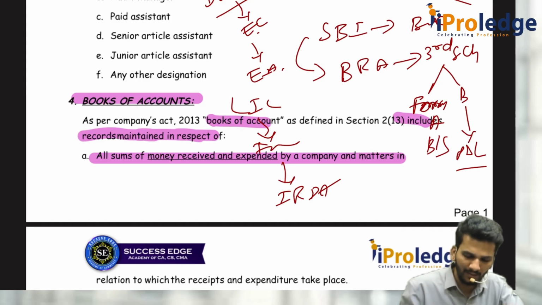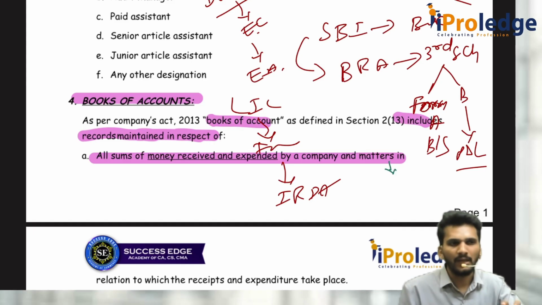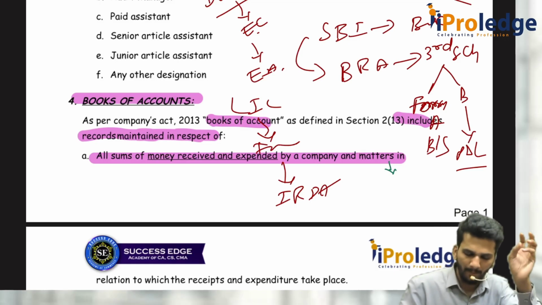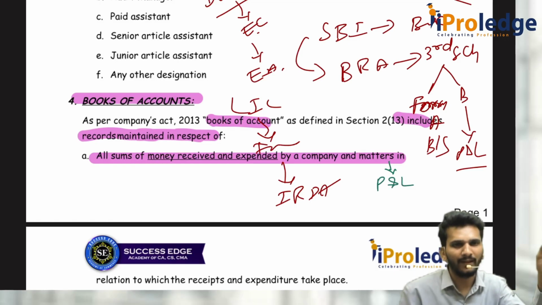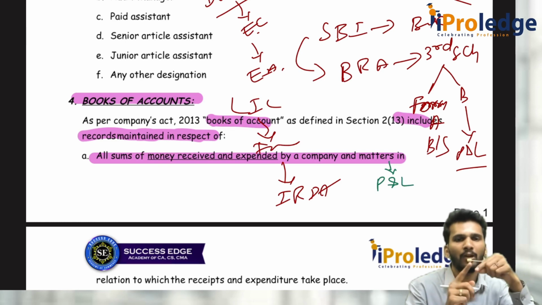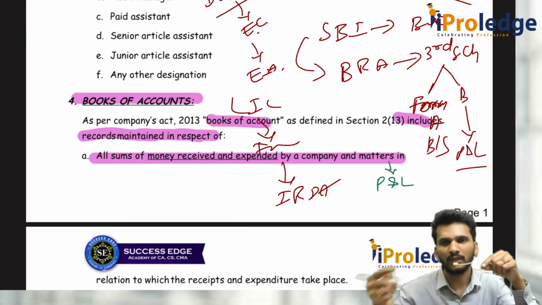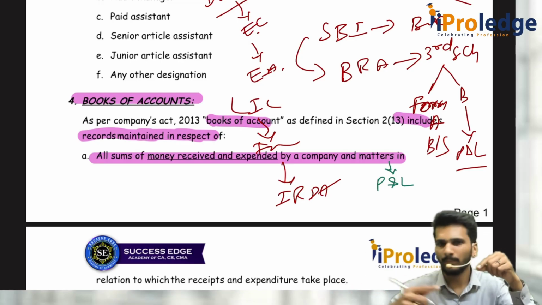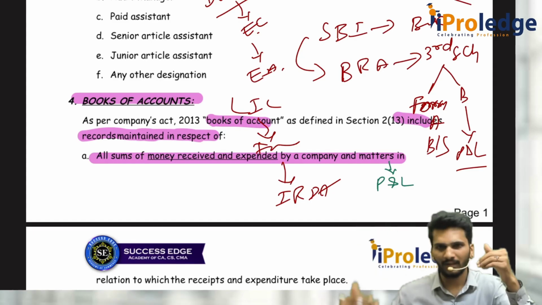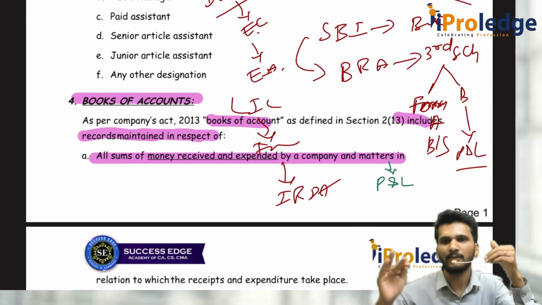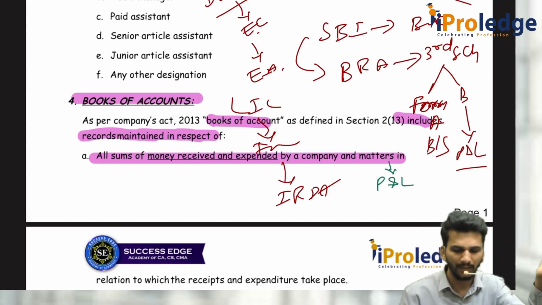For example, they are trying to tell that any statement which supports P&L item elements. For example, I write sales 20 lakh rupees. How 20 lakh rupees sale? Sir, day 1 1,000, day 2 5,000, person A 10,000, person B 25,000. That means the total sales is dependent on some other activities or financial records. Those records are called books of accounts, supporting P&L items.